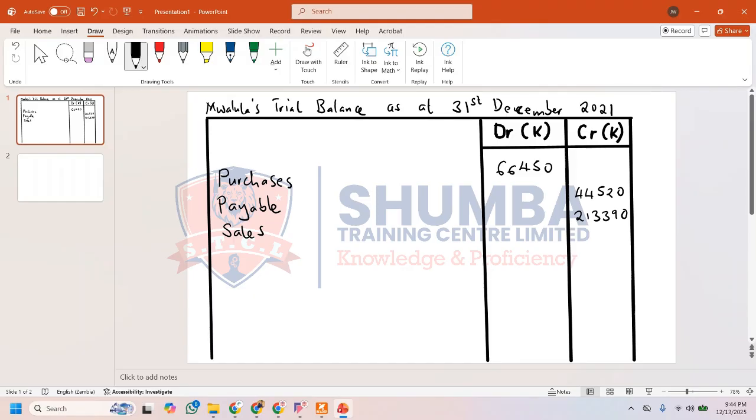So before you start putting up anything inside here, ensure that you put the correct heading. For all the financial accounts that you're going to be writing in this course, make sure that you put the correct heading. It could be a financial statement, a statement of financial position, a statement of income, the statement of comprehensive income, a statement of cash flow, any kind of statement that you're writing, ensure that you put the correct heading. That is going to earn you extra marks. So I've put our sales right there.